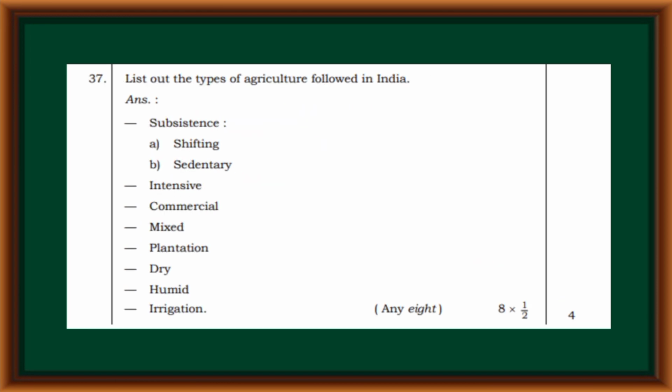List out the types of agriculture followed in India. Subsistence, shifting, sedentary, intensive, commercial, mixed, plantation, dry, humid, irrigation.